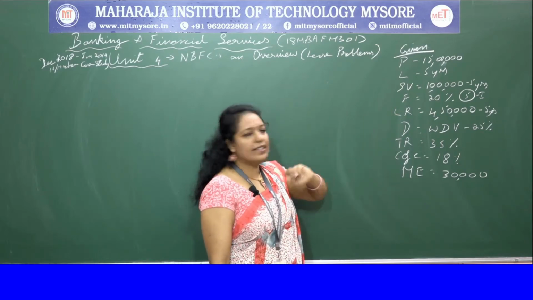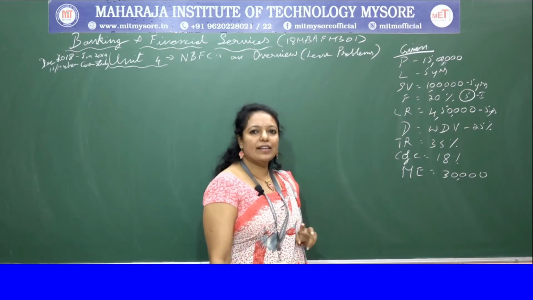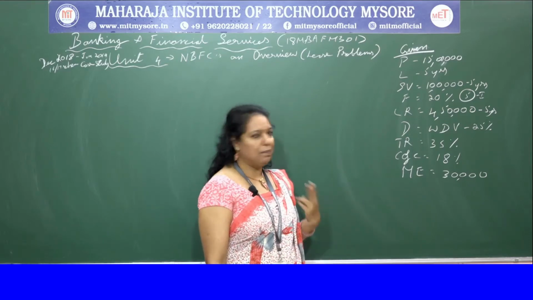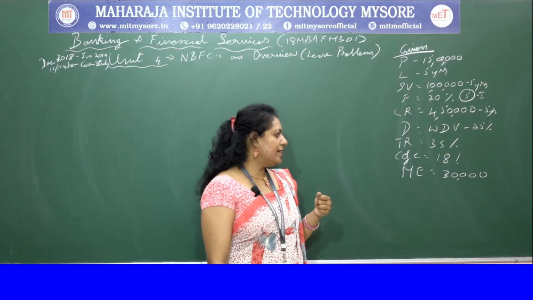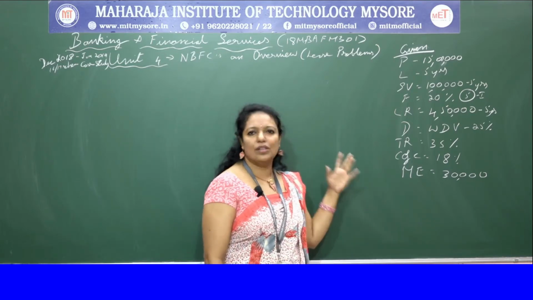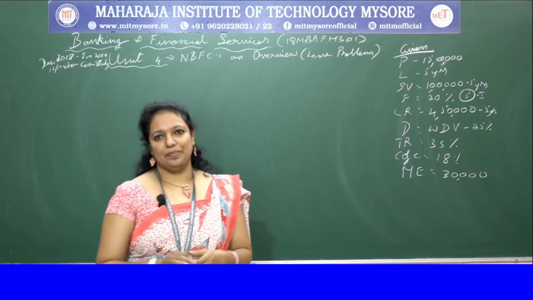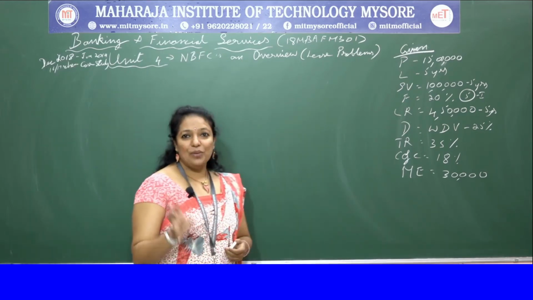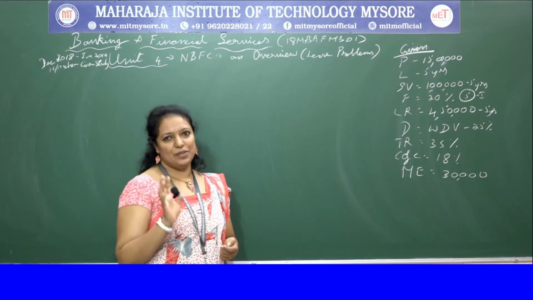Lease rentals are 4,50,000 for a period of 5 years. Depreciation is the WDV method at 25%. Tax rate is 35%. Cost of capital is 18%. And maintenance expenses are 30,000, which we do not consider anywhere because it is borne by the lessee. Now I'll tell you what is the difference between this problem and the previous problem.